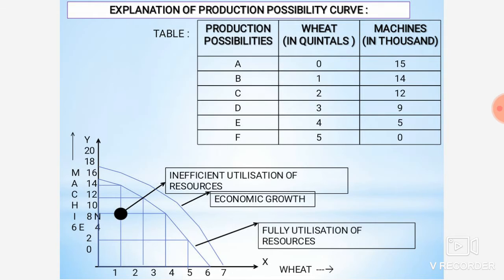See what point it is: full utilization of resources, meaning a curve where your whole production is done fully and nothing is wasted. And the third point is economic growth, which is not possible here because of limited resources, limited capital, so you can't increase your production more and more.